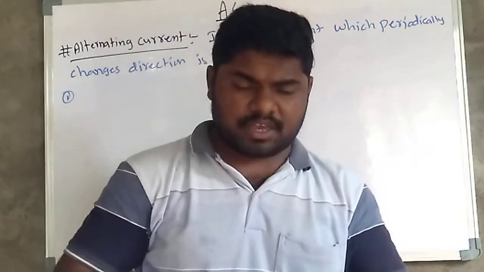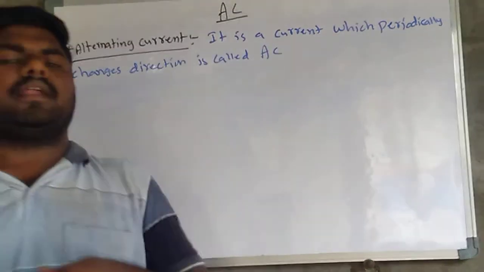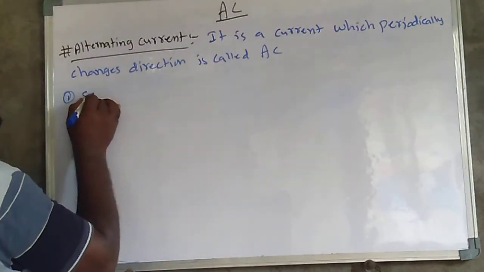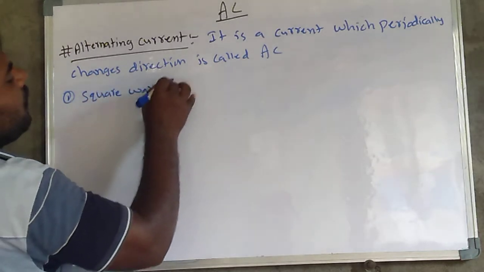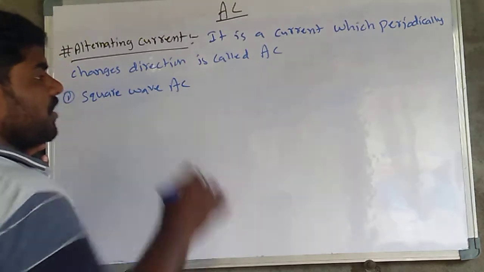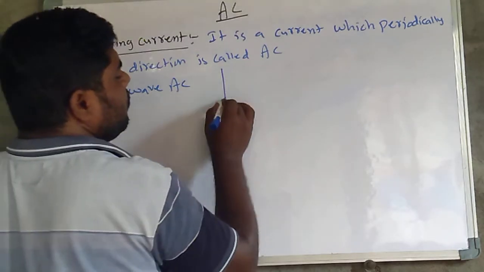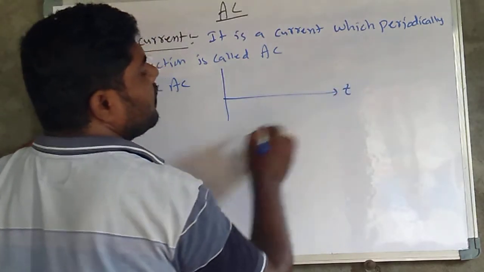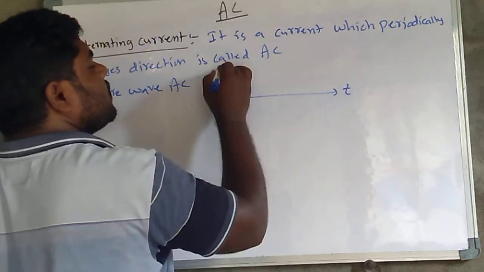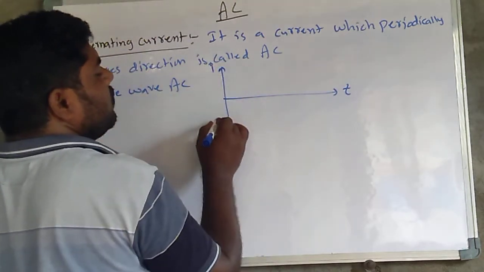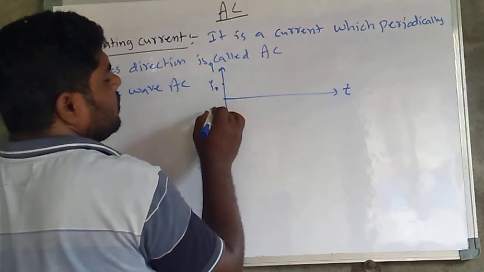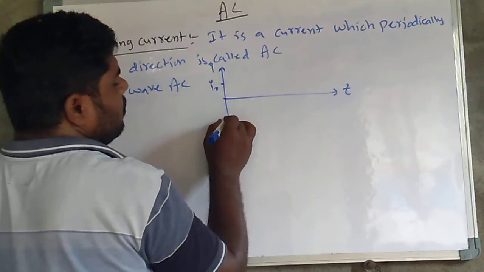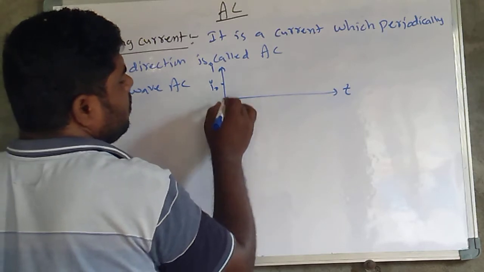One is the square wave alternating current. The square type of wave: I take time on the x-axis and the current on the y-axis, with I naught and minus I naught.